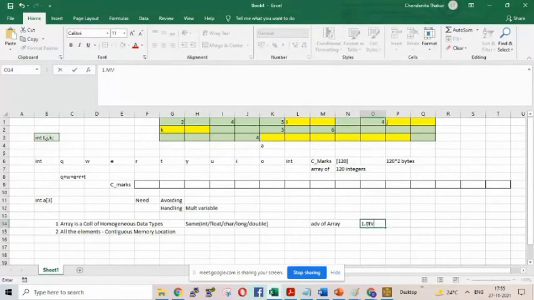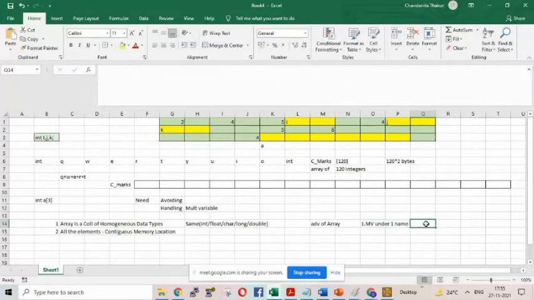I am writing MV, multiple values under one name. So it reduces naming complexity of having 100 variables with different names. Multiple variables under one name reduces the naming complexity of the variable.